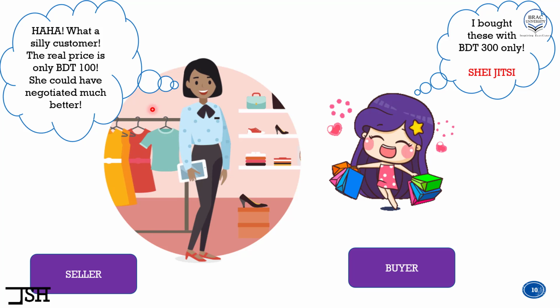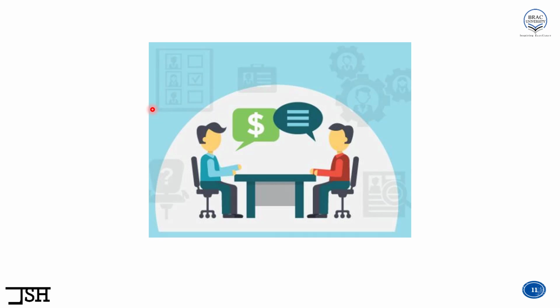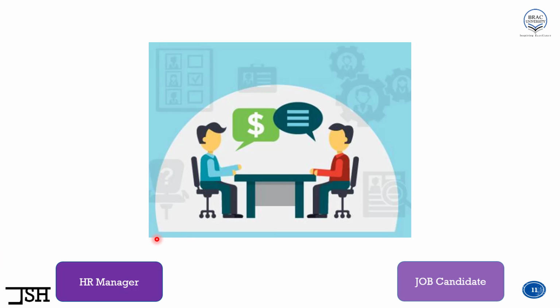Now let's move on to another organizational example: how anchoring bias may work in the organizational setting. For this example, let's assume that we are sitting at a salary negotiation table. On the left hand side, we have the HR manager, and on the right hand side, we have the job candidate. These two people are basically going to negotiate the salary. Now let's go through some conversations here. In that way, it will be easier for you to see how anchoring bias may work in the organizational setting.